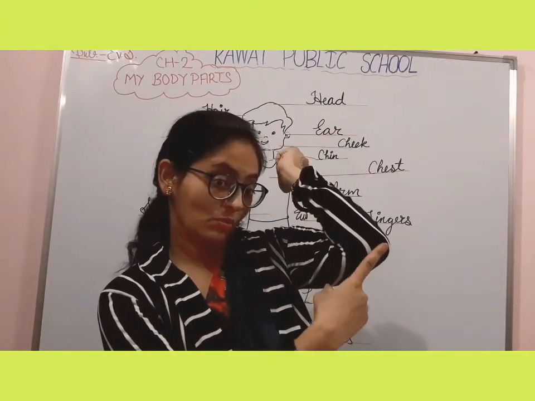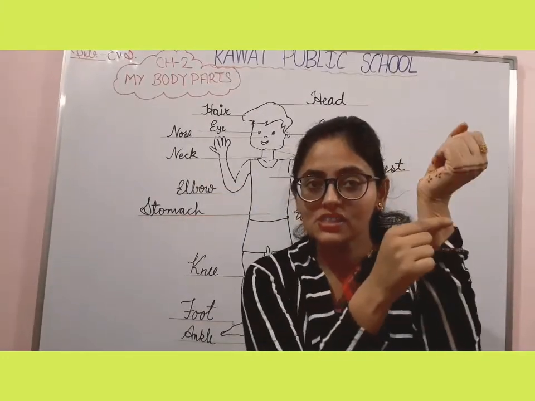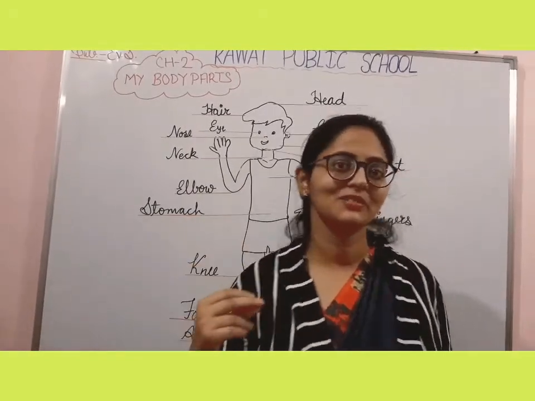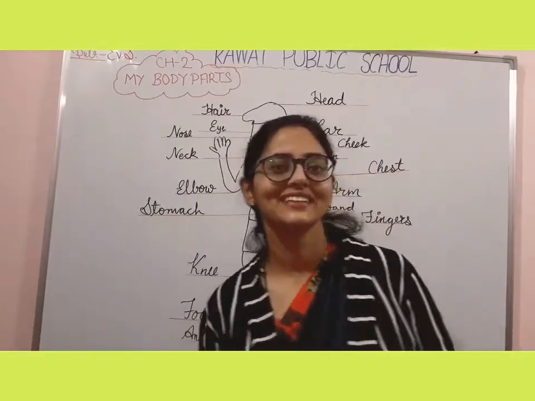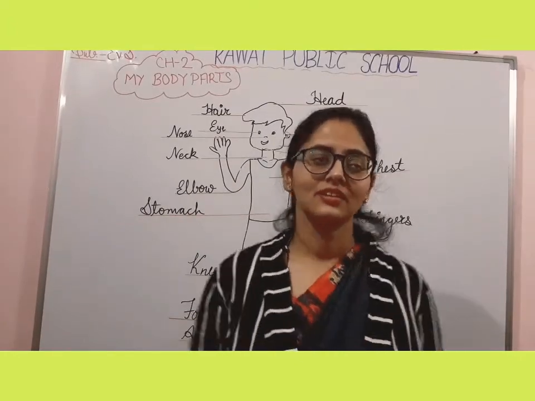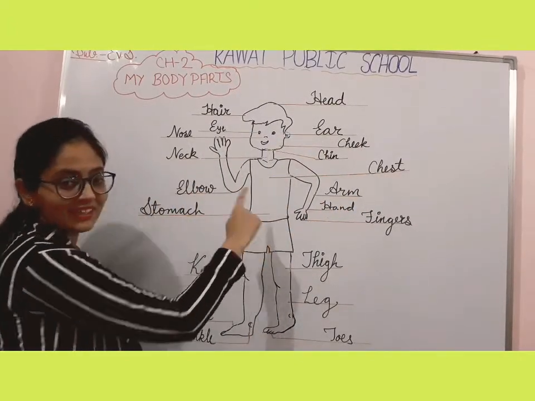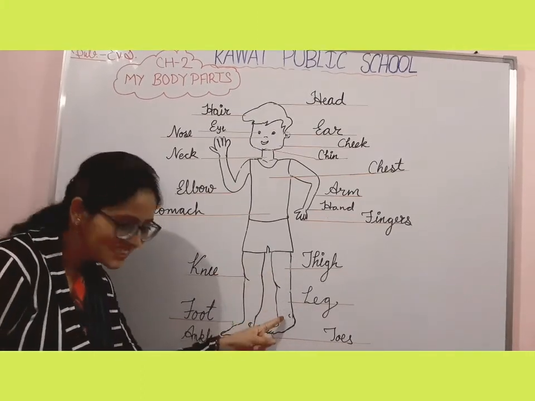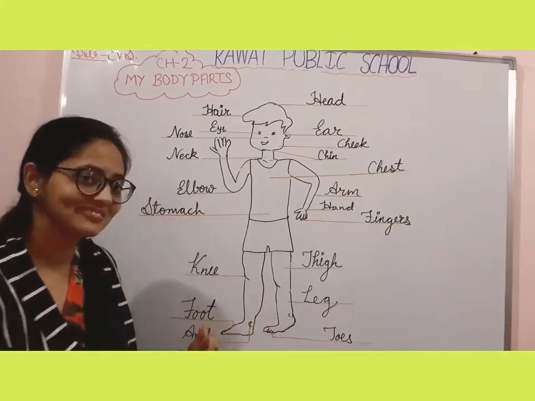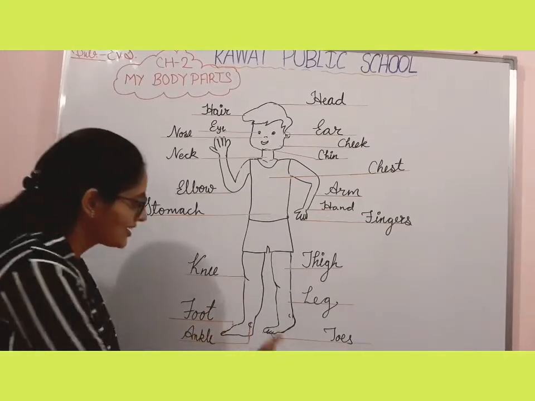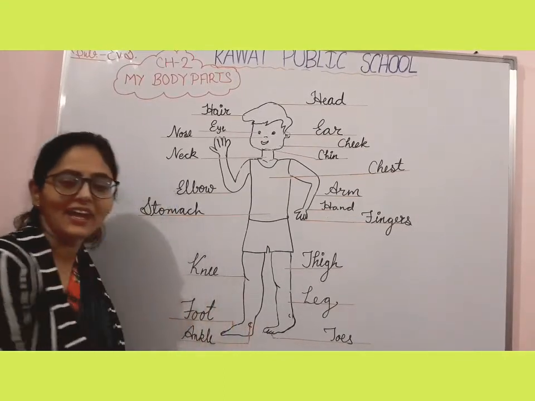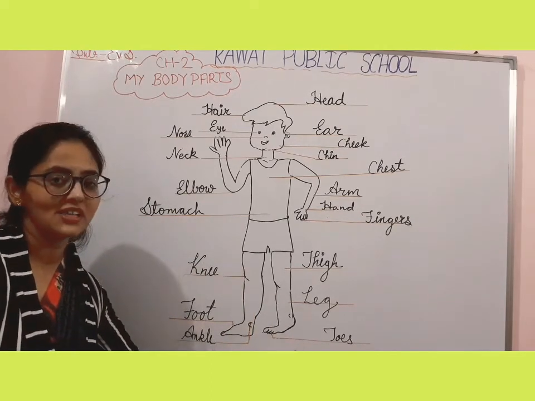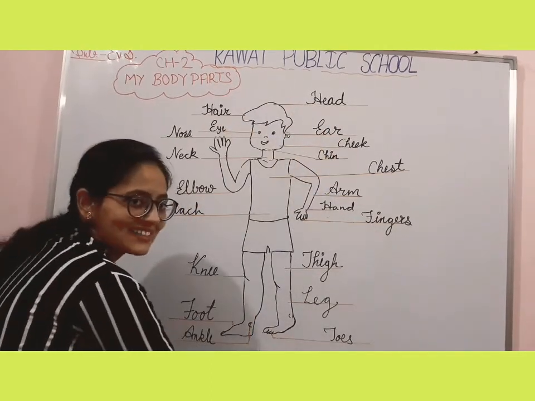This is my elbow. This is my wrist. These are my fingers. This is my chest. This is my stomach. This is my thigh. This is my knee. This is my leg. This is my ankle. This is my foot. These are my toes and these are my body parts.